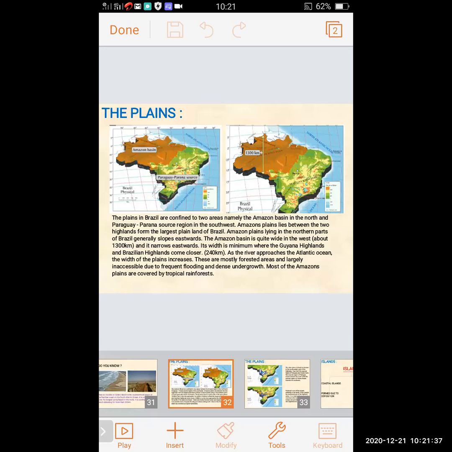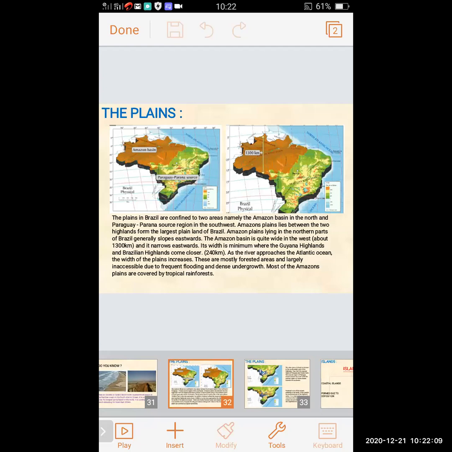There are no facilities for settlement or for humans to reach. Most of the Amazon plains are covered by tropical rainforest in Brazil.